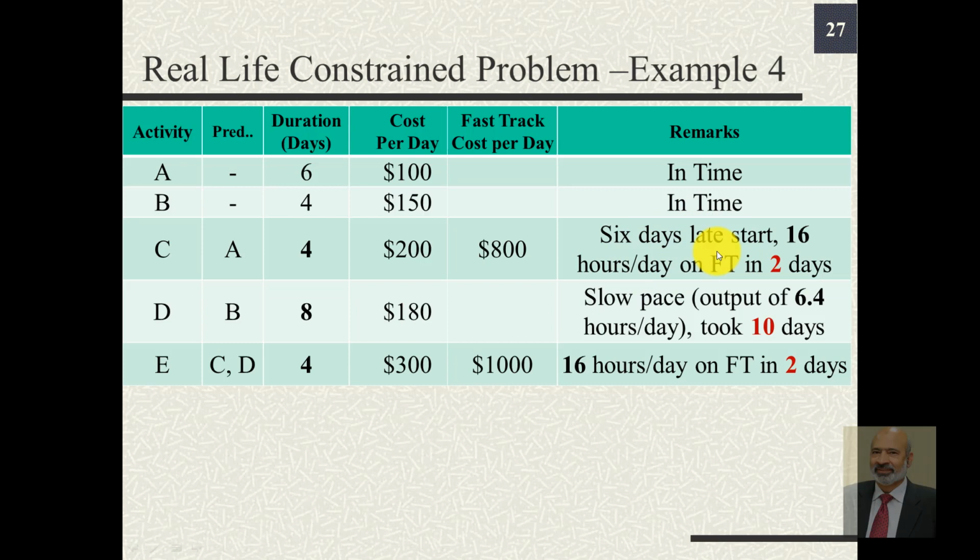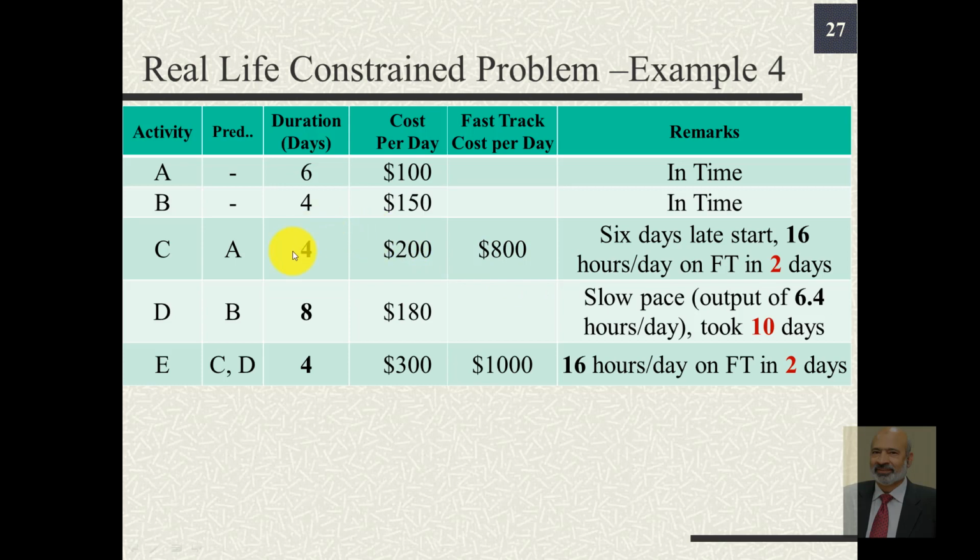And in order to complete the project in time, we had to hire more resources and make them work for 16 hours a day on a fast track so that this activity gets completed in 2 days instead of 4 days. So we squeeze the time of this. We compress time at an added expense, and that expense now is $800 per day.